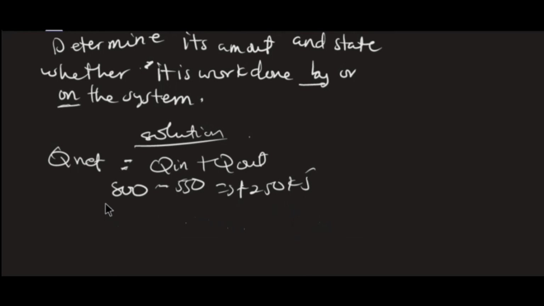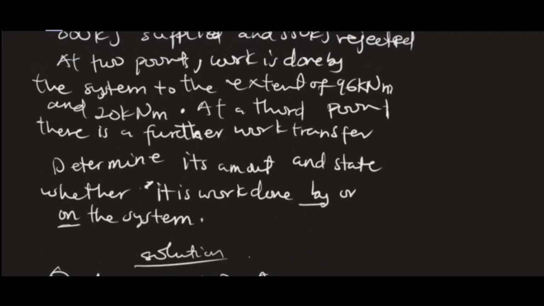Now, let's find the net of the work done. We said at 2 points, work is done by the system. That means it's a positive work done. It said to the extent of 96 kilonewton meter and 20 kilonewton meter. At a third point, there is a further network transfer.